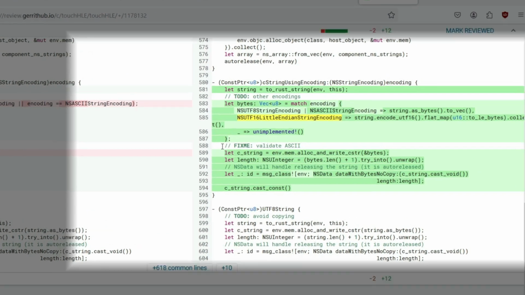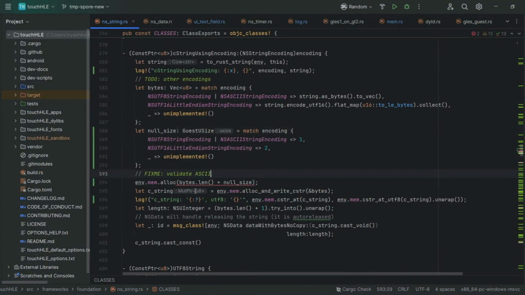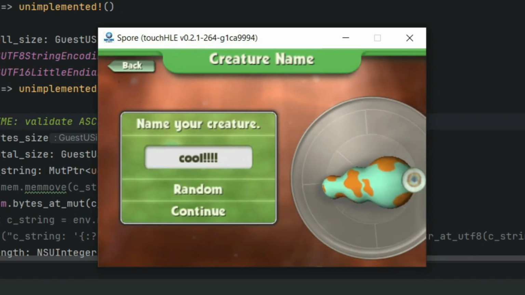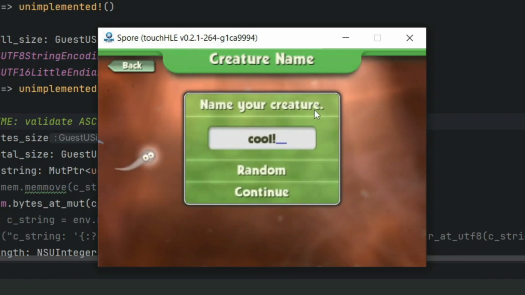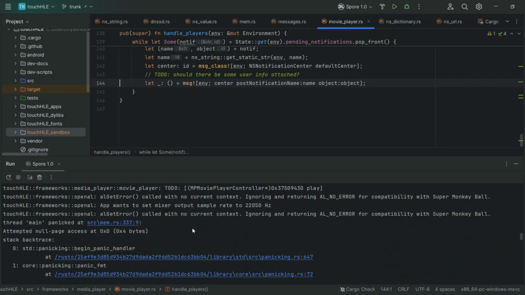The problem is right there. The size of a null terminator should be 2 bytes for this encoding and not 1. After fixing that problem and rewriting the patch set, the text input is now working as expected, and I can finally name my creature Yummy. Yeah, boy. Still, the actual launch of the game is crashing with a null page access error.